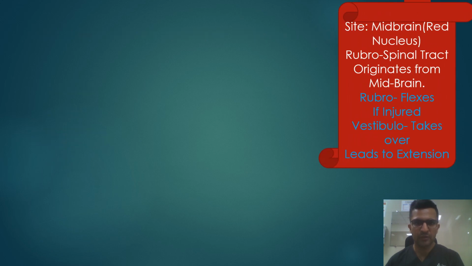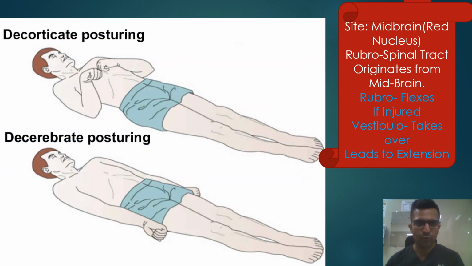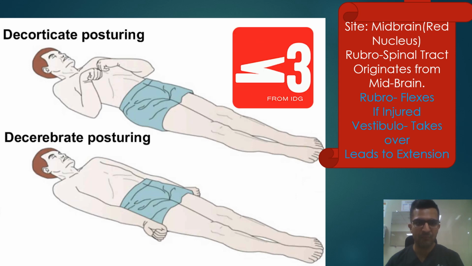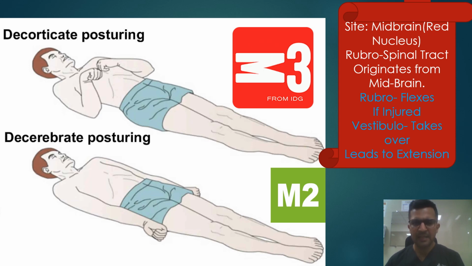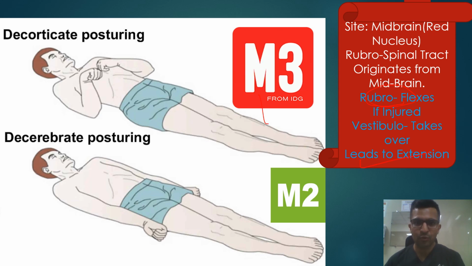Two important image based questions: decorticate posturing and decerebrate. Decorticate means flexion, that is M3, and decerebrate means extension, that is M2. Just briefly understanding the mechanism, the midbrain is the site of the red nucleus and rubrospinal tract which causes flexion. So any injury at the brainstem, especially the midbrain, will cause the rubrospinal tract to be injured. So the flexion will be lost and the vestibulospinal tract will take over and it will lead to extension. Another important point, M3 has a good prognosis, M2 will have a poor prognosis.